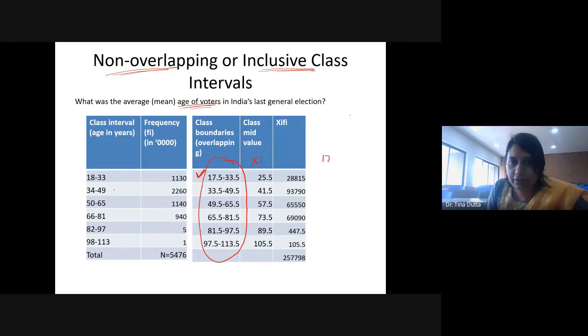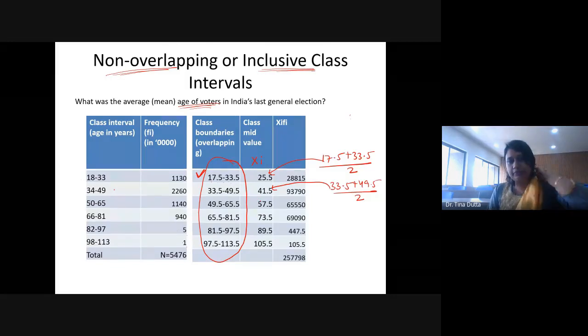So the class mid value will be 17.5 plus 33.5 divided by 2, and this comes out to 25.5. Again 33.5 plus 49.5 divided by 2 comes out as 41.5. So you will get the class mid values.